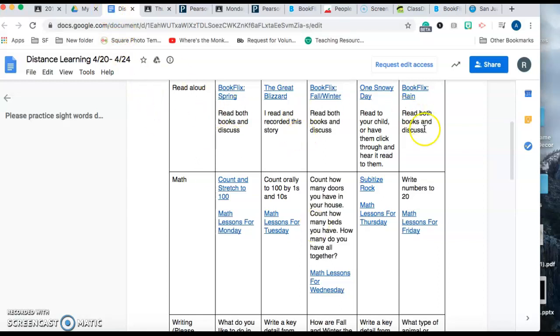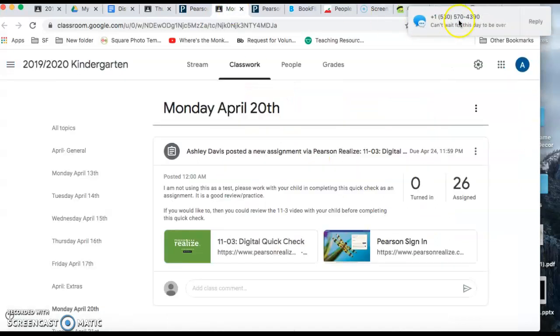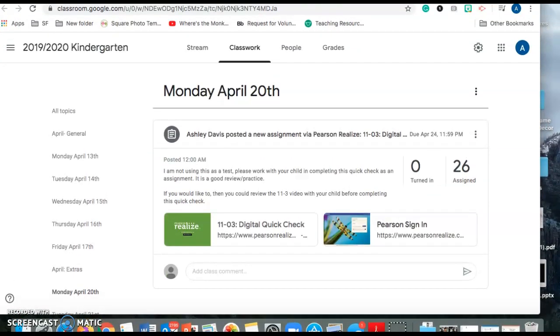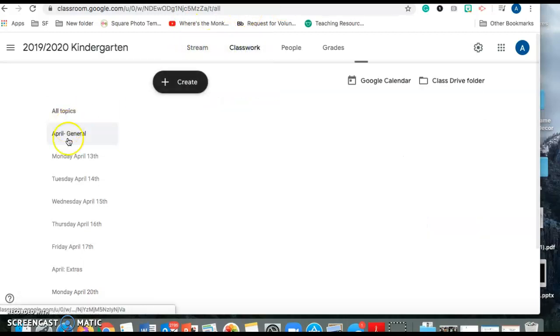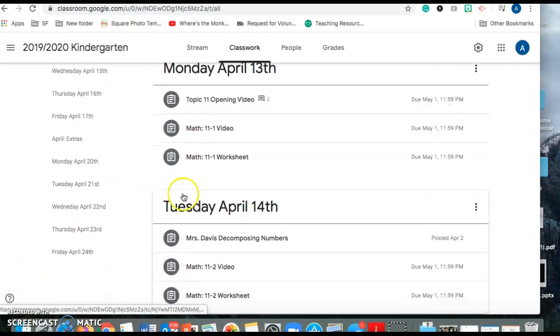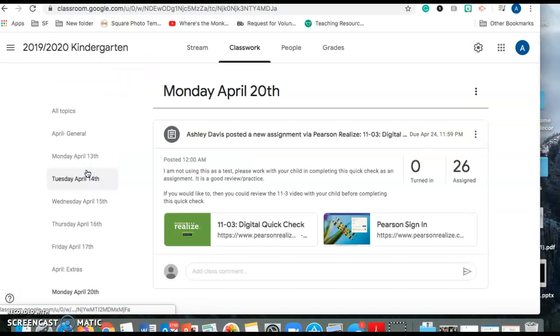Do you like this spreadsheet, or would you prefer if you just had the classwork listed under each day of the week in Google Classroom? So instead of having the spreadsheet, if you clicked on Monday, it would have all the work for Monday. I'm thinking about doing that. I'm going to pose that question to you in Dojo.